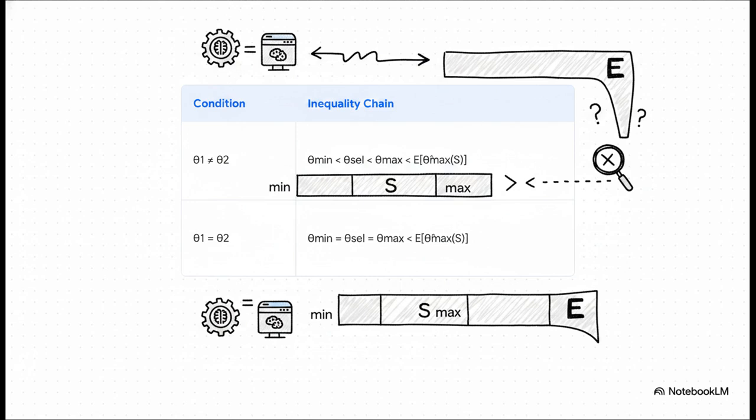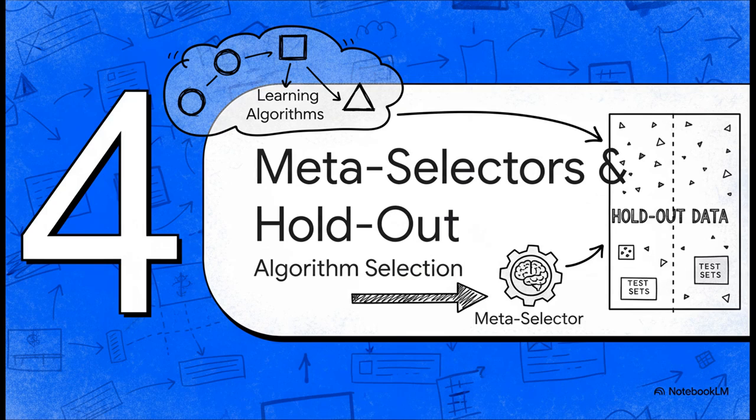But crucially, look at the very end of that chain. All of these are strictly less than the expected value of our sample estimate, E of theta hat max of S. Even in the case where the two hypotheses are exactly equal in true performance, Jensen's inequality dictates that our expected maximum estimate on the sample is still higher than the true performance. The math proves our selector algorithm inherently falls short of the true maximum, while simultaneously creating the illusion that it's doing way better than it actually is. Which brings us to section 4, meta-selectors and holdouts.